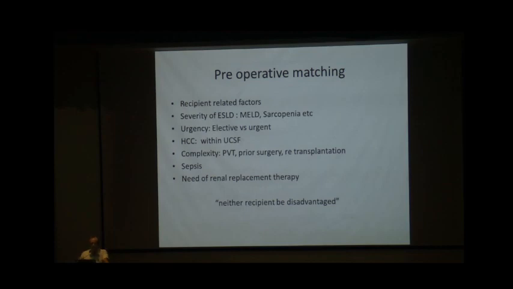Then sepsis: the sicker the patient, if they go into sepsis, cancellation of this swap is more difficult, and another important need is renal replacement therapy. These are the parameters to be considered. It's not absolute, and this might be considered when offering a swap transplant.